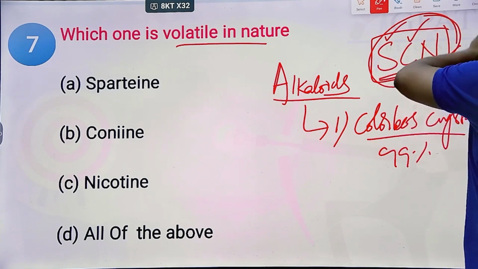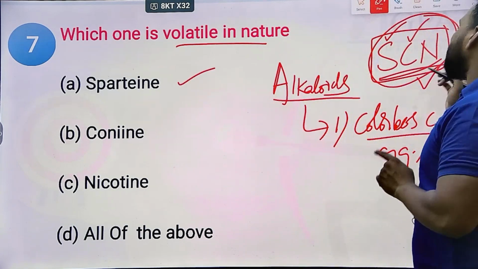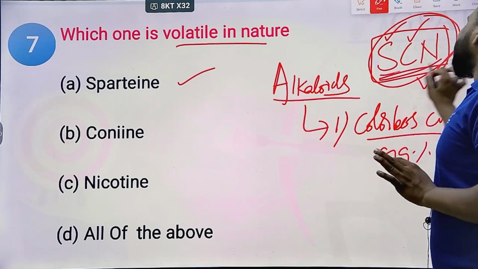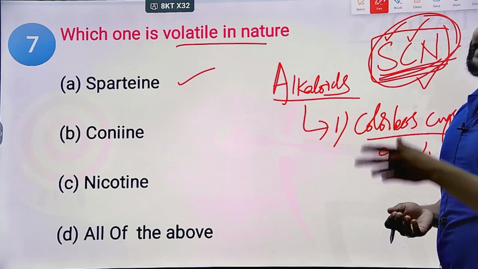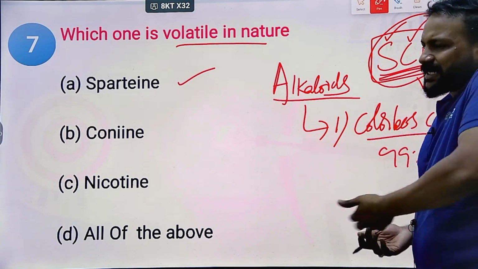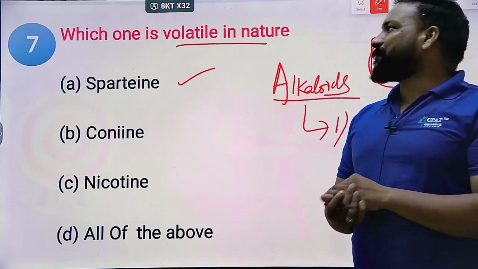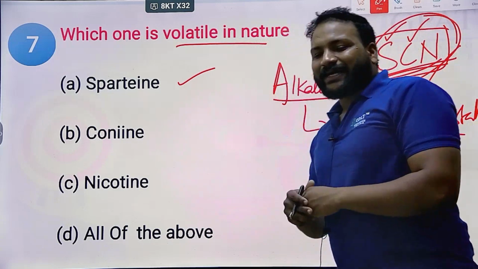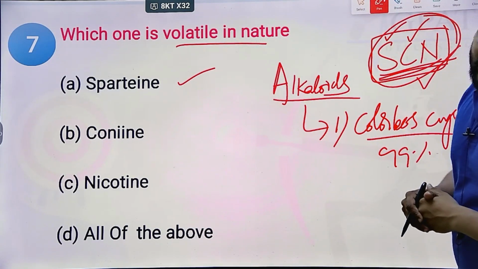Cyanide is a liquid, so S stands for spartine, C stands for quinine, and N stands for nicotine. SCN is a shortcut to remember the liquid alkaloids, especially volatile alkaloids. SCN means cyanide, and cyanide is a liquid. So examples of liquid or volatile alkaloids are spartine, quinine, and nicotine, and these are the three.